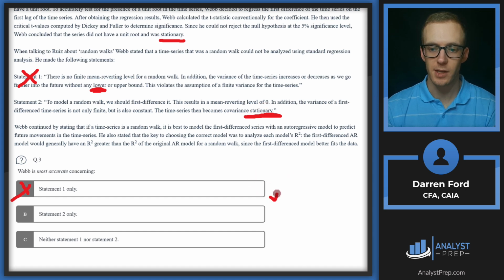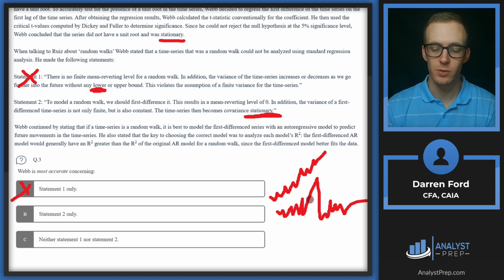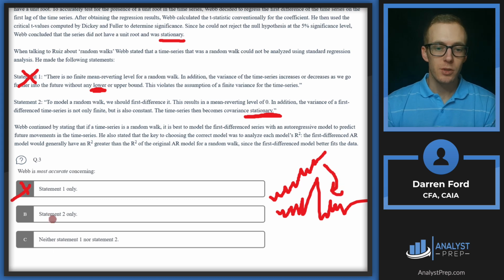meaning that we don't want our data series to be going up and up and up and up like this to analyze a random walk. We want it to be going more in a straight line across in order to analyze it properly. So that's what this is getting at. We would go from this to this by doing that first differencing. So we can conclude that statement 2 is accurate and go with B.